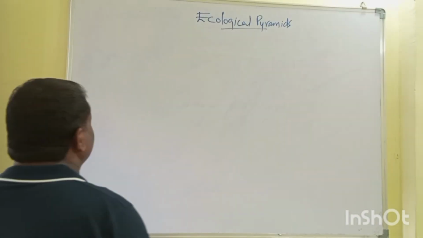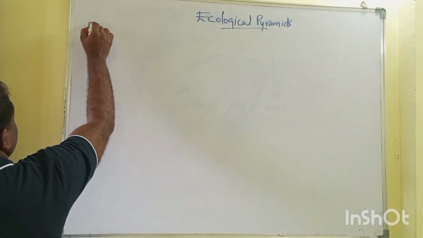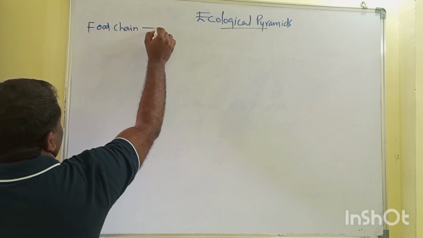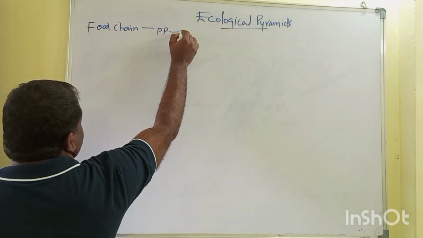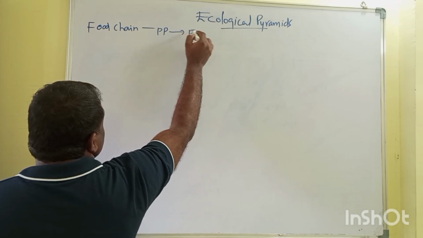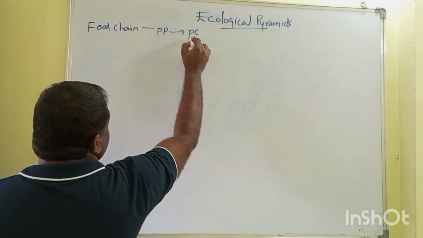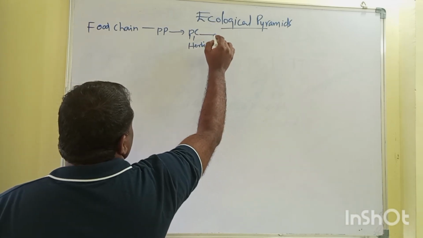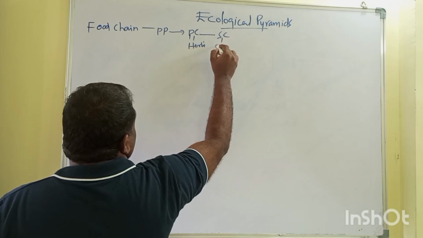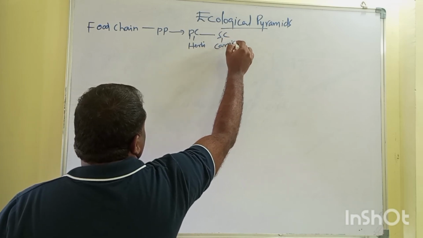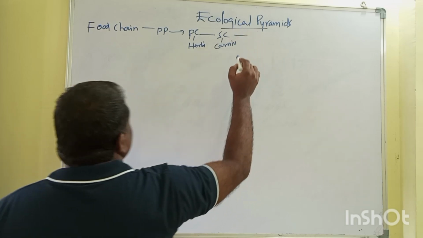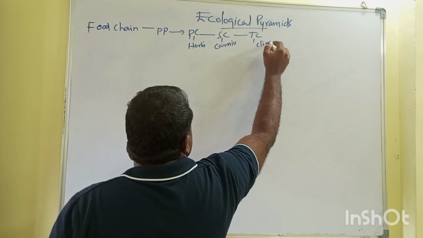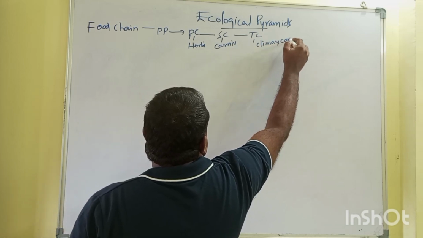The food chain starts with primary producers. These primary producers are the food for primary consumers, which are called herbivores, and these primary consumers are the food for secondary consumers. These are commonly carnivores. These secondary consumers are the food for tertiary consumers. Commonly we can say these are mostly climax consumers or climax carnivores.